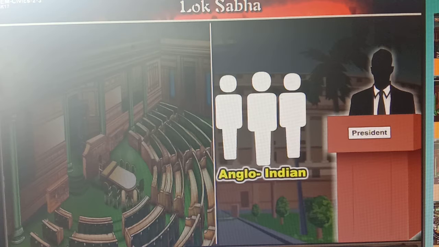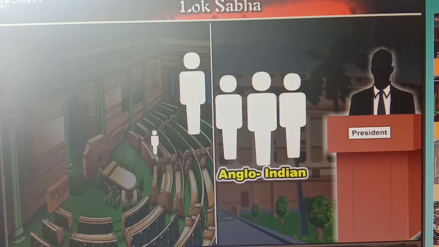As well as that, in case there are no representatives from the Anglo-Indian community, the President can appoint 2 members from this community to the Lok Sabha. Now what is meant by the Anglo-Indian community? This term is mainly used for people of British descent who belong to the Indian origin community.